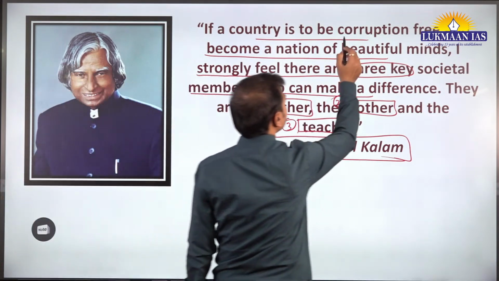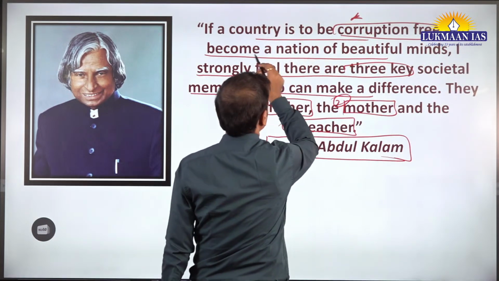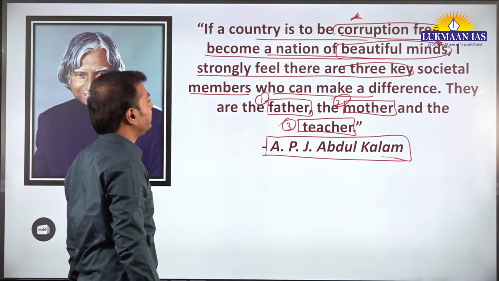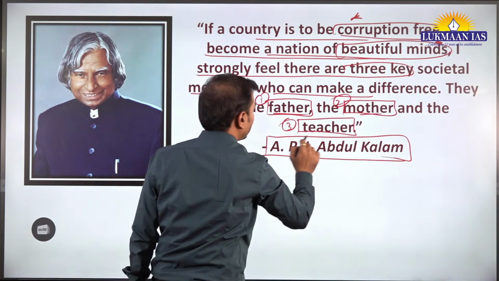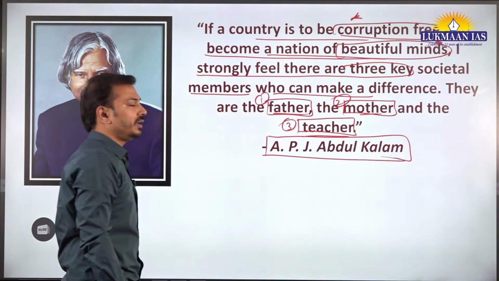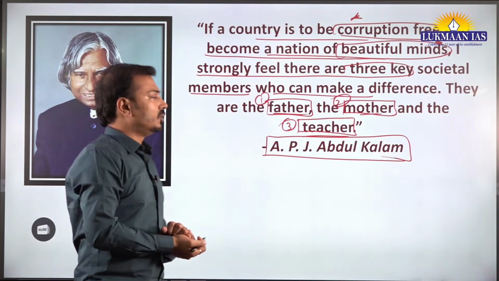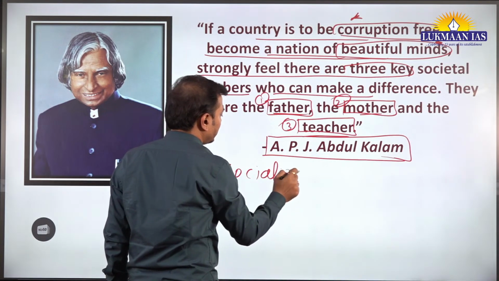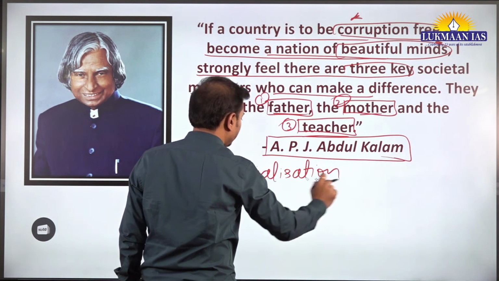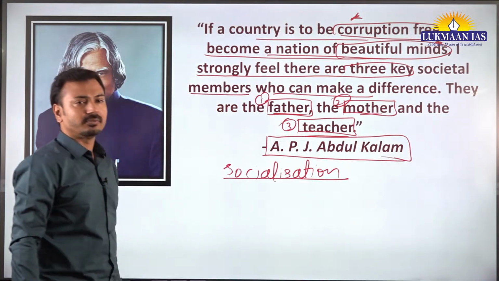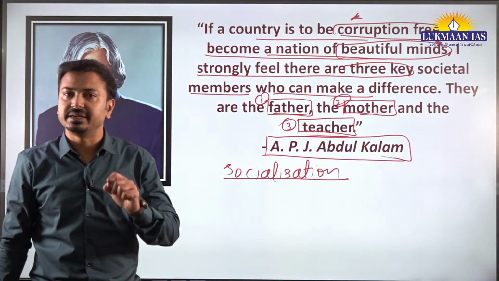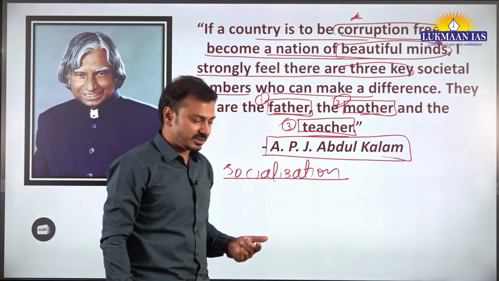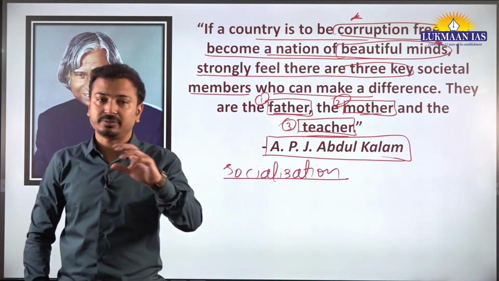If the country wants to be corruption free and become a nation of beautiful minds, he strongly feels that 3 key societal members, which are these? Father, mother and teacher, basically parents and teacher, or we can say parents and the school. This is where the major part of the children's life is. First, the home, where the child is continuously interacting with the parents, mother and father, and the second highest time that the child spends is in school, interacting with teachers and peers.